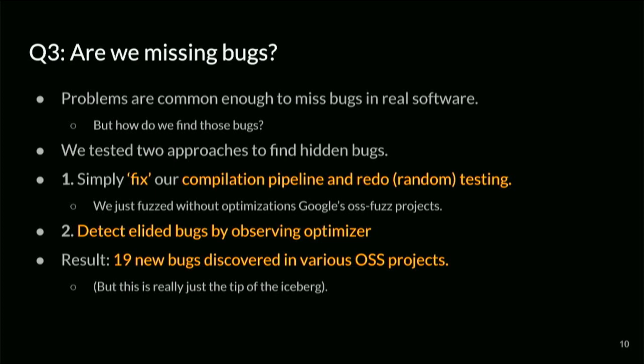So we came up with 2 different approaches. The first one is, let's just do random testing without any optimizations. Now you might think this is very slow, and you're actually right, it's extremely slow. We probably had for a while the slowest fuzzing setup on the whole planet. And we decided to use it on Google's OSS-Fuzz projects. That's a bunch of open source projects that get constantly fuzzed by Google with huge hardware clusters. And we had some tiny machine that runs the slowest setup possible, and we just tried to find bugs in the same projects.